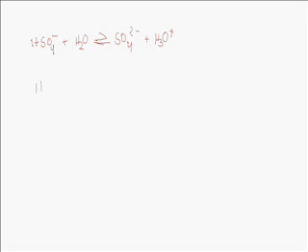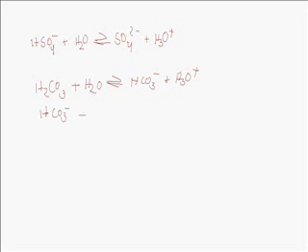Similarly, carbonic acid H2CO3 plus H2O gives in the first step HCO3 minus, that is bicarbonate, plus hydronium ion H3O plus, and in the second step the bicarbonate ion again gives one more hydronium ion, CO3 minus 2 plus H3O plus.